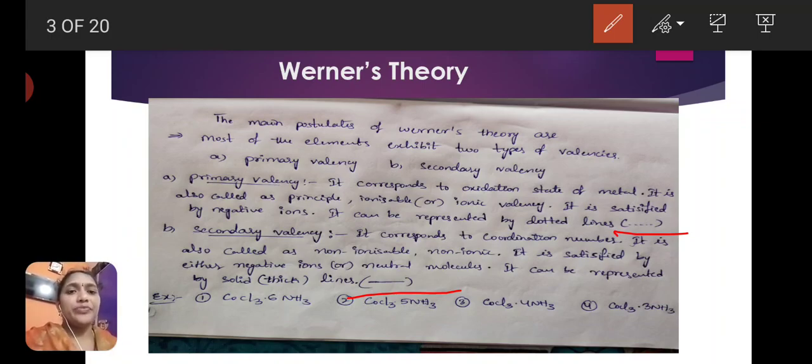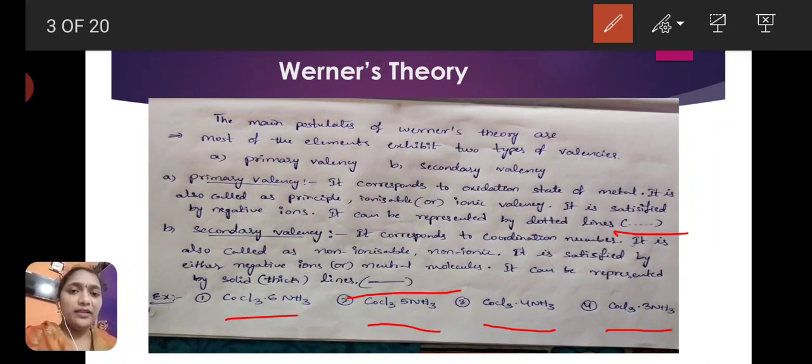Werner's theory examples. Four complex structures are there: CoCl3·6NH3, CoCl3·5NH3, CoCl3·4NH3, CoCl3·3NH3.